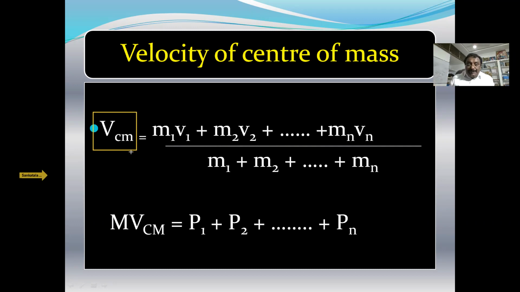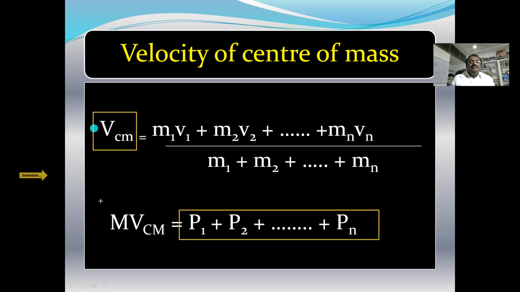Later, the velocity of that point, the center of mass, is multiplied with the entire mass of the body, which gives the total momentum of all the particles of the rigid body. Here what we are doing is calculating the velocity of center of mass. It is multiplied with the entire mass of the body, which gives the entire momentum of all the particles of this system.